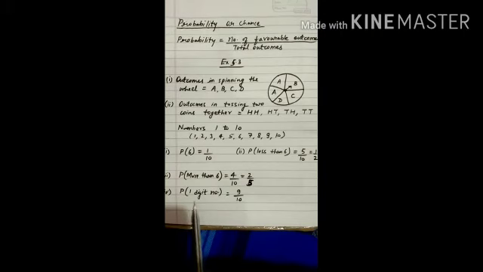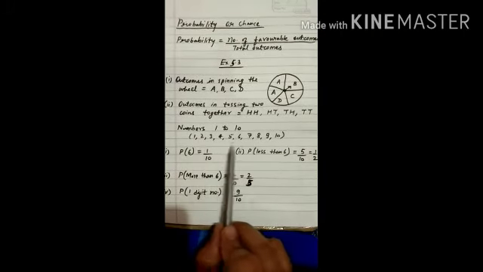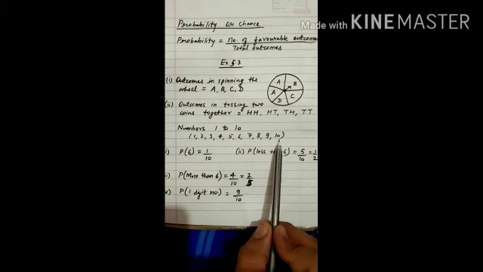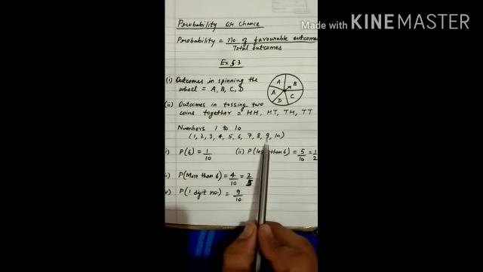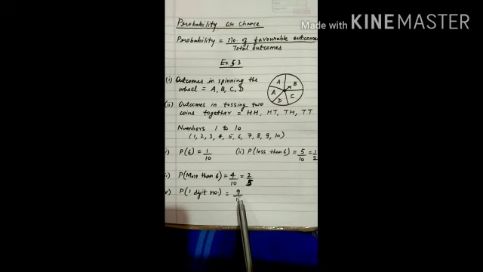Another: probability of getting a one digit number. We have 9 one digit numbers from 1 to 10: 1, 2, 3, 4, 5, 6, 7, 8, 9. We have 9 one digit numbers. So the numerator will be 9 because favorable outcomes are 9 and total outcomes are 10. So 9 by 10 is the answer.